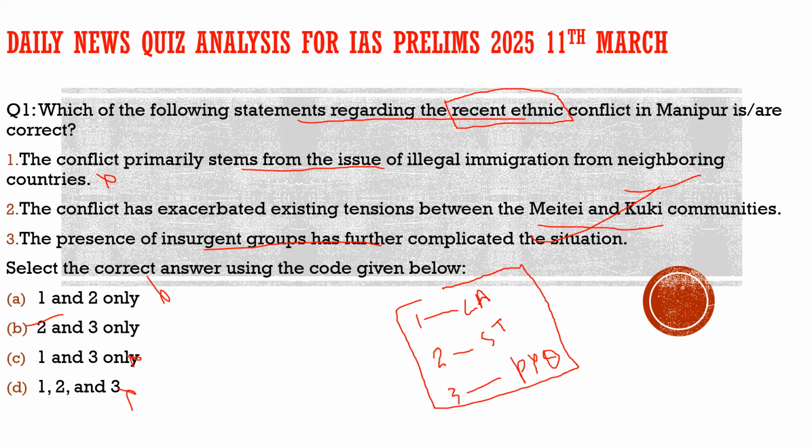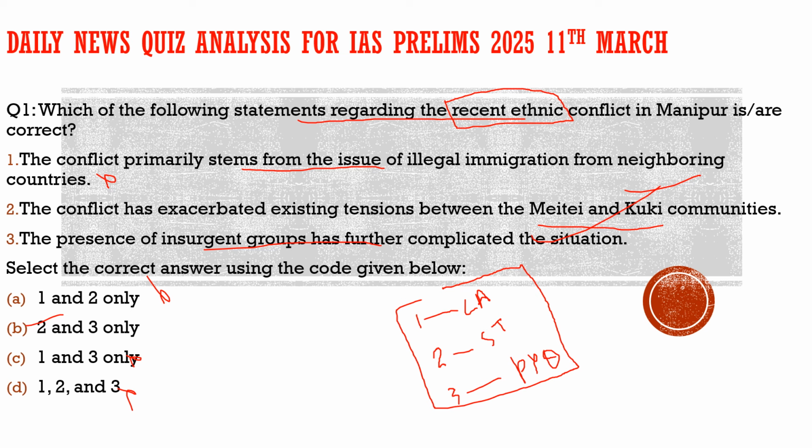Now, why have we discussed this question? This topic has been in the news for the last 2 to 3 years. Even recently we discussed Manipur and the presidential rule which was imposed there. So why did we discuss it here? The reason was that there was a discussion in the newspaper about what the center has to achieve under the presidential rule. It is not going to be easy for the government either. It is miles to go, as the title of the article was.